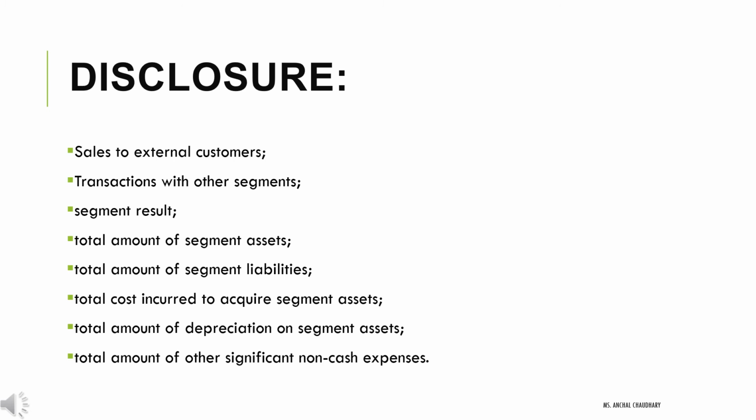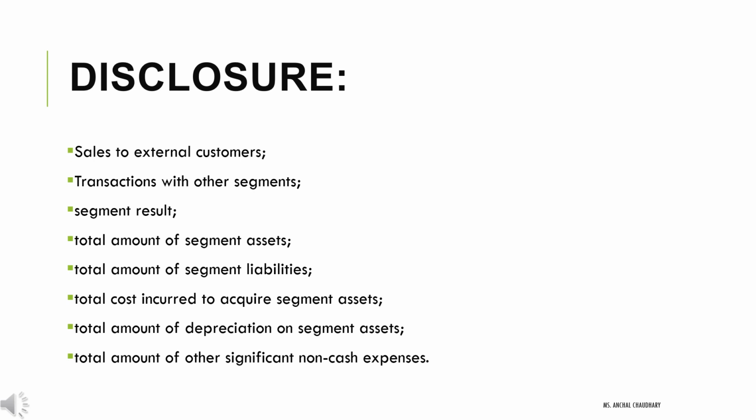And last is disclosure. Disclosure under AS17, whether it is a case of primary or secondary segmentation. These are the disclosures required under AS17: sales to external customers, transactions with other segments, segment result, total amount of segment assets, total amount of segment liabilities, total cost incurred to acquire segment assets, total amount of depreciation on segment assets, and total amount of other significant non-cash expenses.